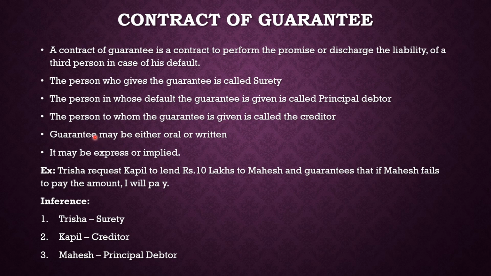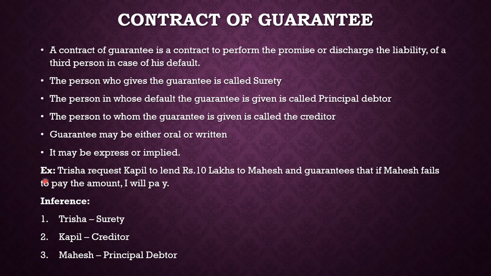The surety can give the guarantee either in oral form or in written form. But as per the law, it is better to have every type of guarantee or surety in written format for legal procedures. And the surety can be in express or implied form. Now we have an example. With this example, we will be able to better understand the contract of guarantee, and get a better understanding of all these three people: surety, principal debtor, and creditor.